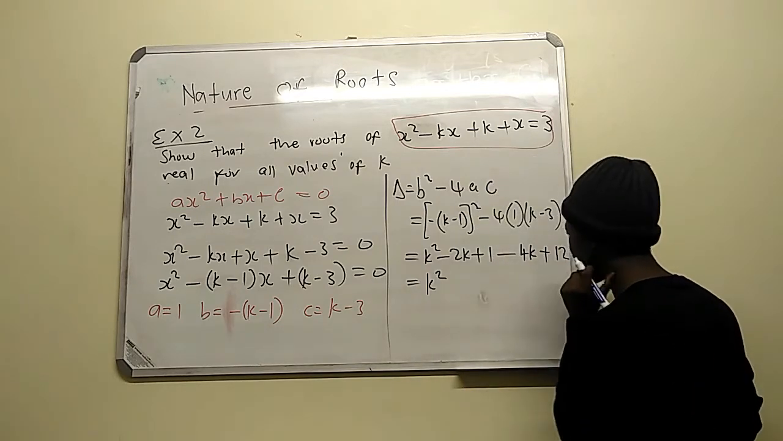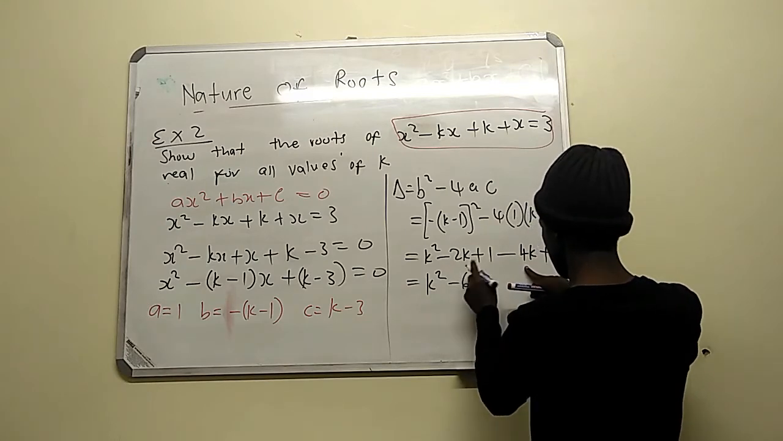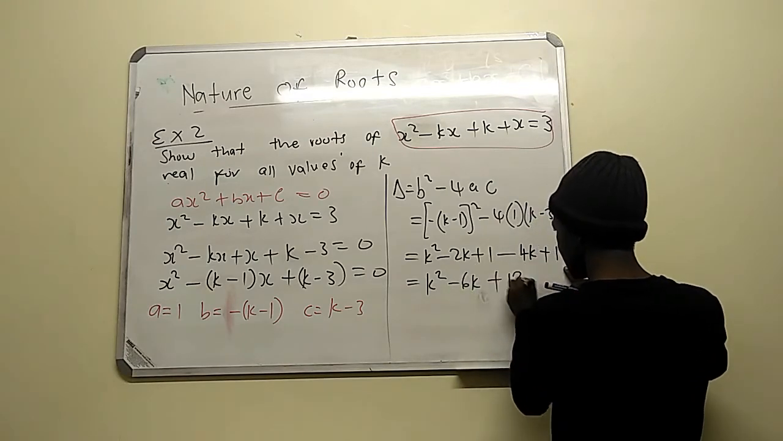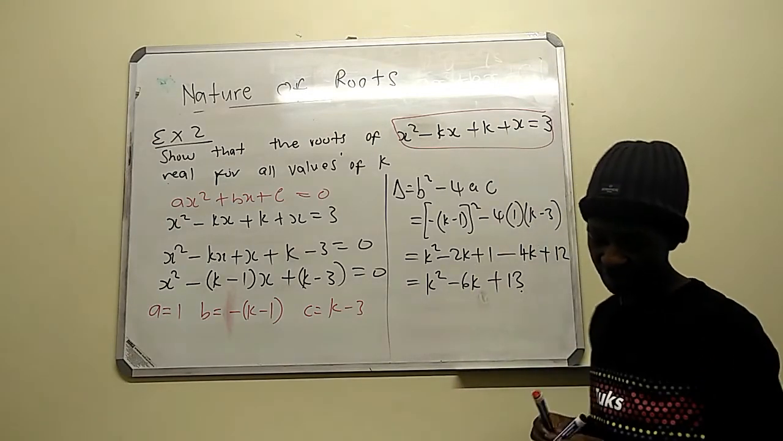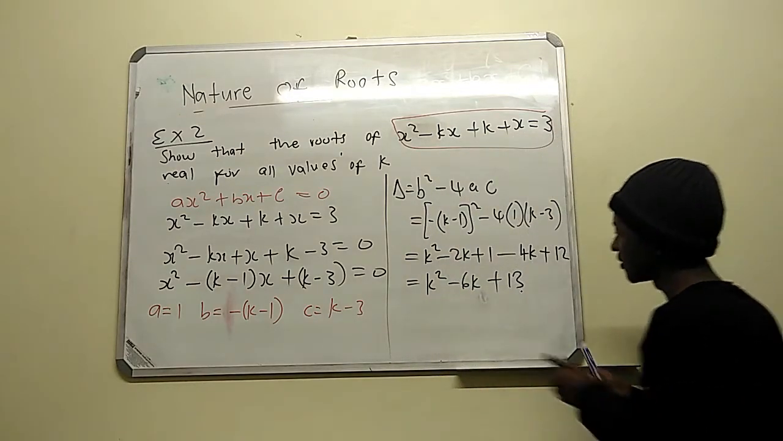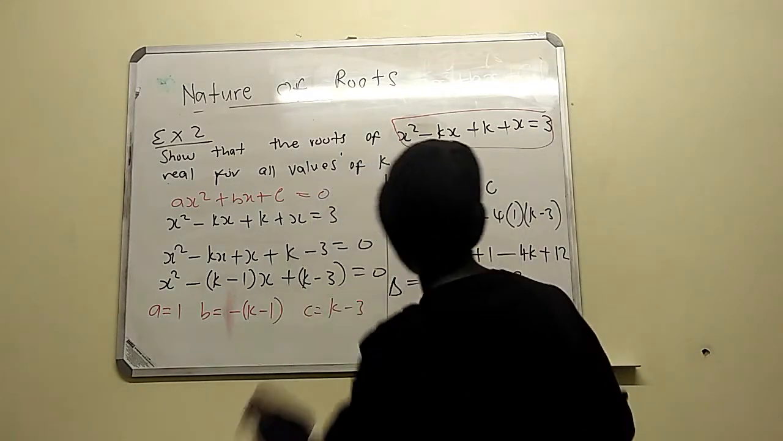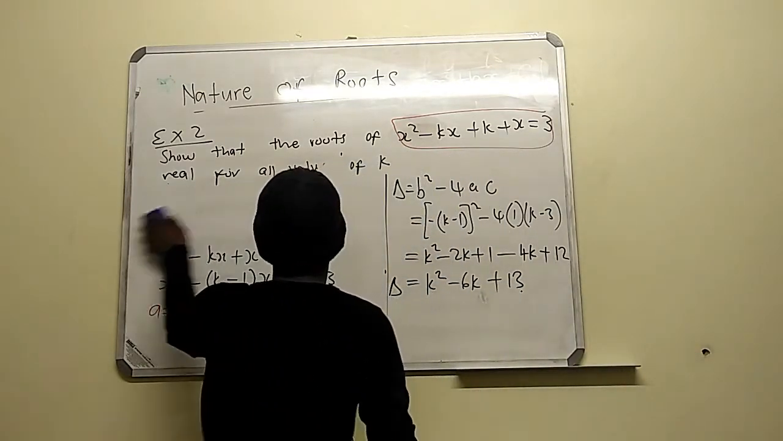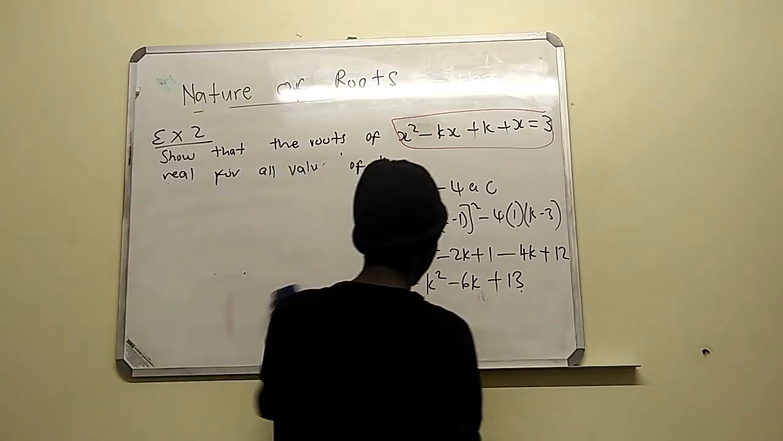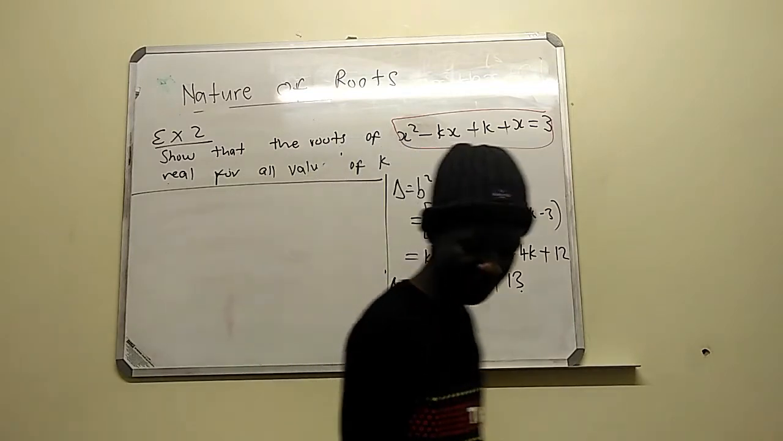So this thing is going to be k squared minus 6k plus 13. So that's my delta. Guys, I hope you are still with me. Please don't get lost.